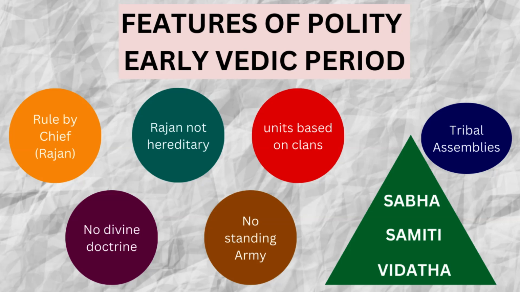in the tribal assemblies. So you had one Vidhata. This is the lowest form of assembly. Then Samiti, then Sabha. So Sabha is like the parliament.